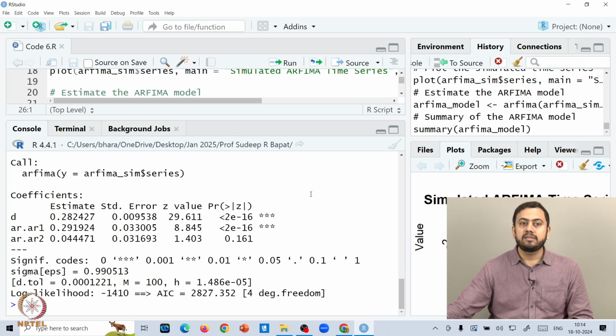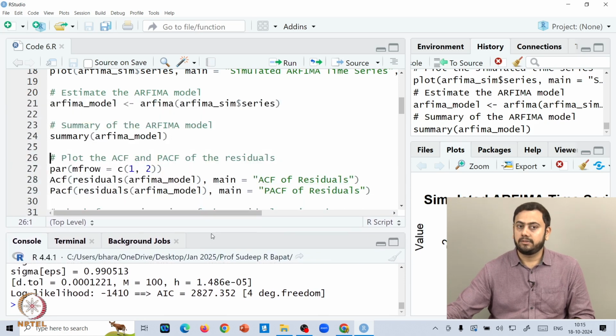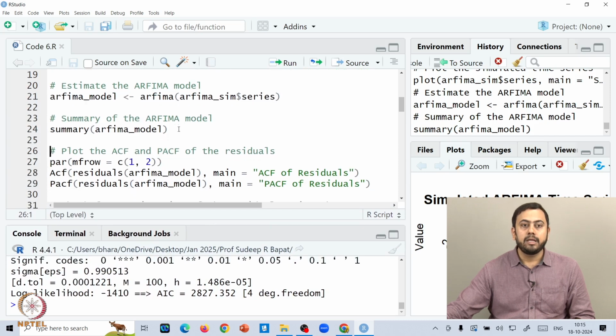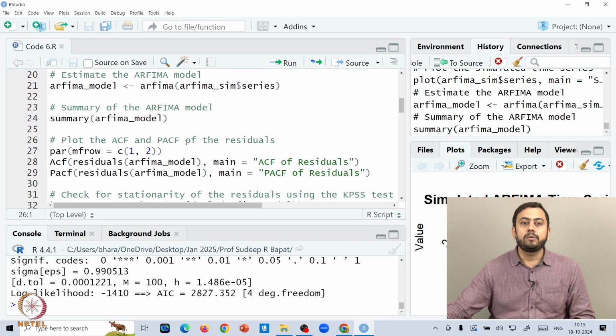So given simulated data coming from an RFEMA process, how do you fit or estimate the underlying parameters of the RFEMA model? One important thing to note here is that the estimate of d, if you look closely, is 0.2824, which is very close to the value we fixed. If you remember, the value of d that we fixed was 0.3, isn't it? So this 0.2824 is close to the assumed value, which makes sense. Now that we have fitted a particular RFEMA model, we have to go ahead and do the diagnostic checking.